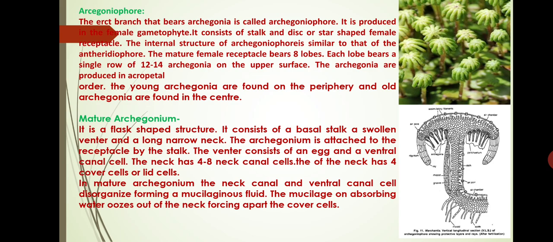In mature archegonium, the neck canal and ventral canal cells disorganize, forming a mucilaginous fluid. The mucilage can absorb water and oozes out of the neck, forcing apart the cover cells.